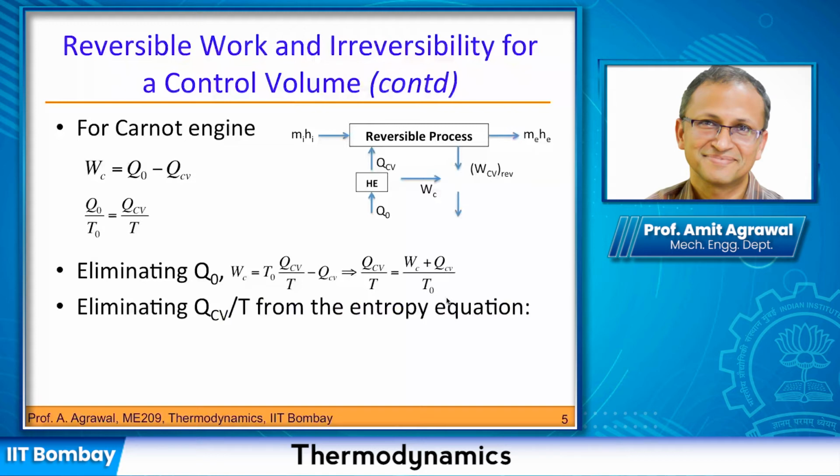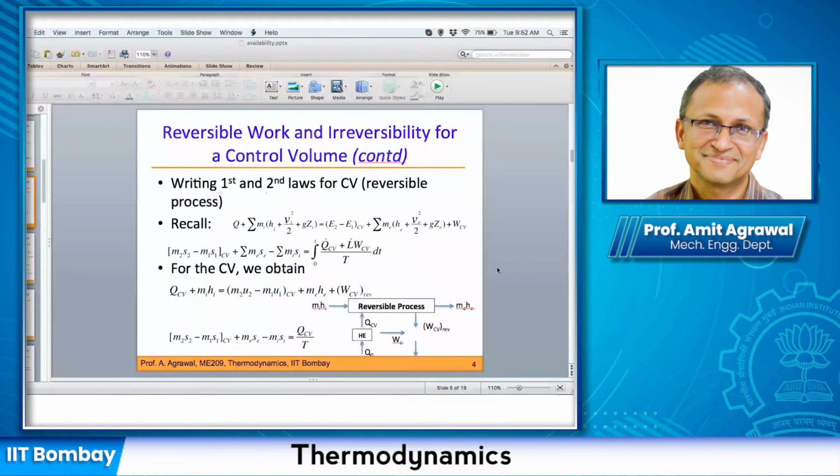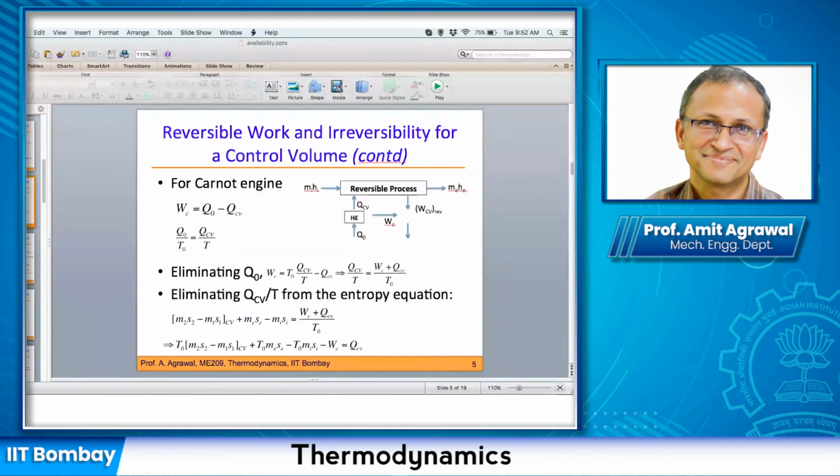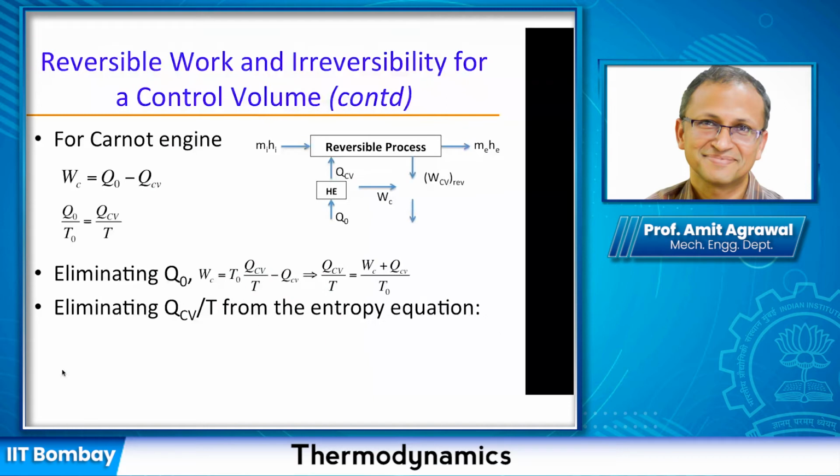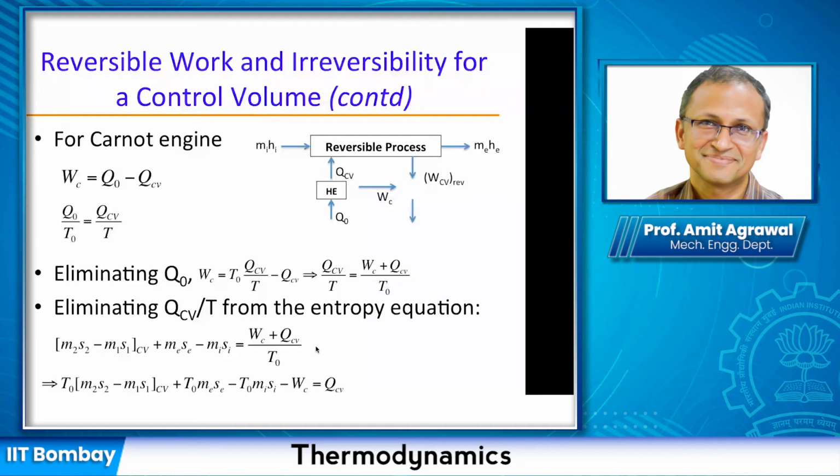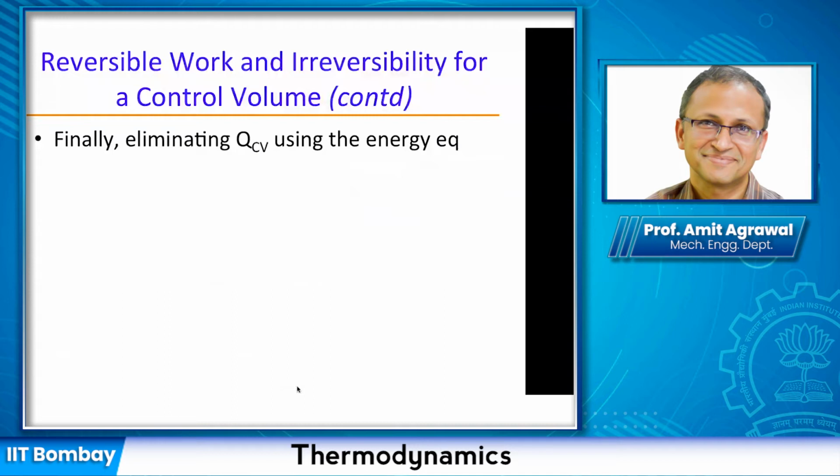Next I can eliminate QCV upon T. QCV upon T is appearing in this equation as well as the previous equation. So I eliminate QCV by T from the entropy equation by using this expression, and I get this expression here, which I'm just rewriting in this form. And finally, I can eliminate QCV using the energy equation.